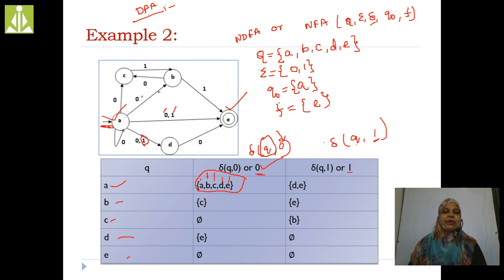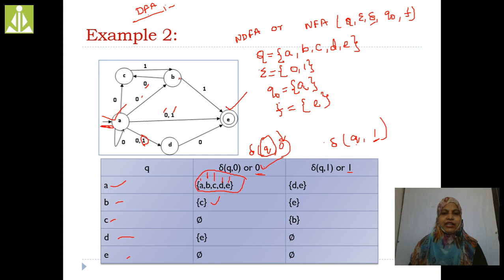Now go for the B. Next state is B. B on 0. See here, B on 0 is C, right? Only one symbol. Now, any other 0 input is there? No, not at all.